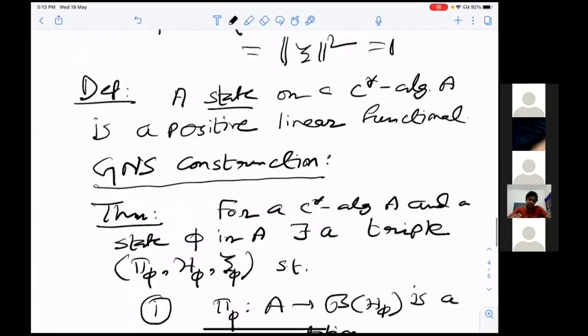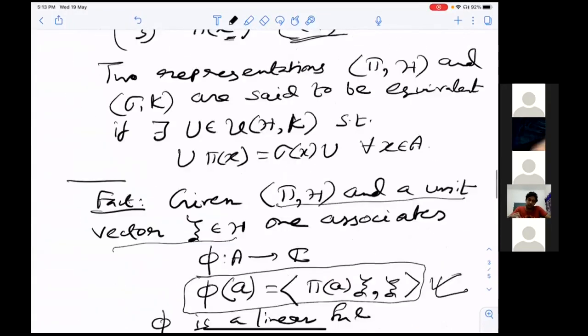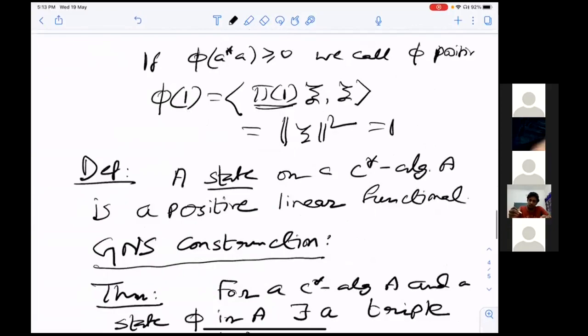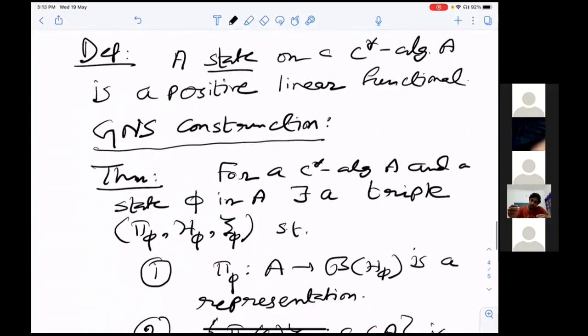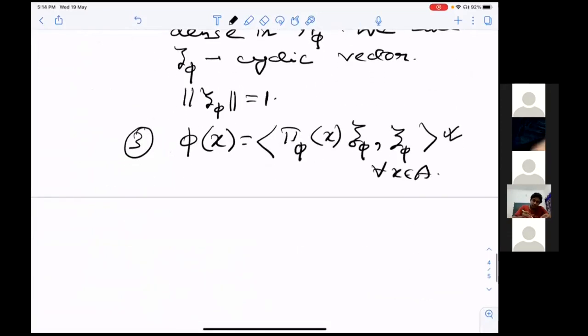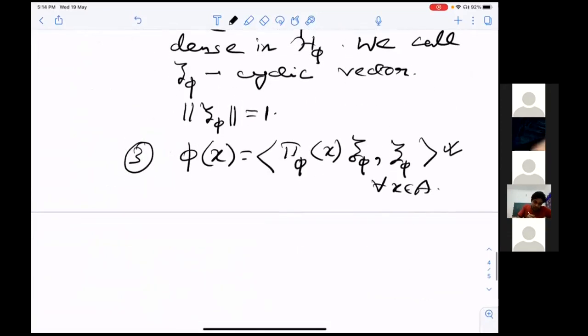So see, this is the exact converse of this one. Here, from π we have defined this linear functional, ⟨π(a)ξ, ξ⟩. Now from this φ we also recover this. This statement is a little difficult.